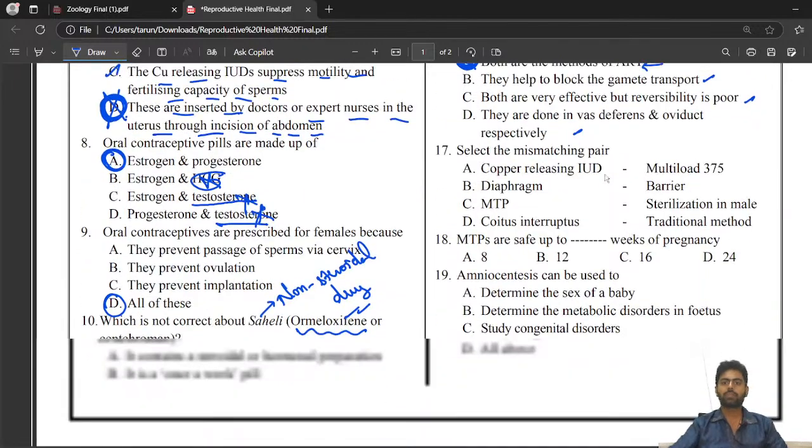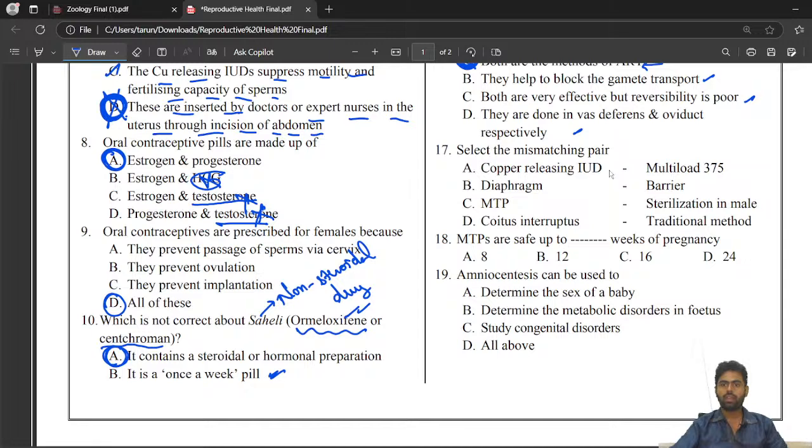Fine. Select the mismatching pair. Copper releasing IUD, Multiload 375, correct.